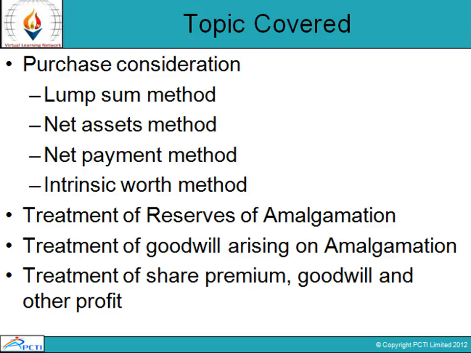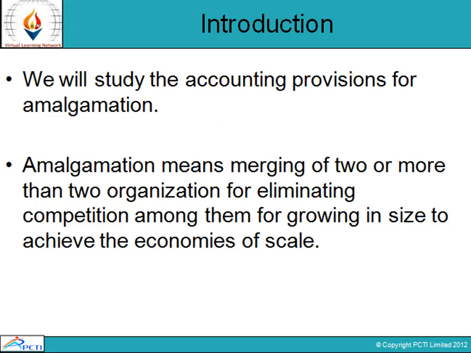Treatment of reserves of amalgamation, treatment of goodwill arising on amalgamation, and treatment of share premium, goodwill, and other profits. In this particular unit, we will be studying accounting provision for the amalgamation.